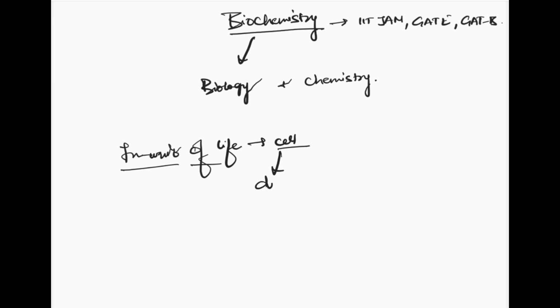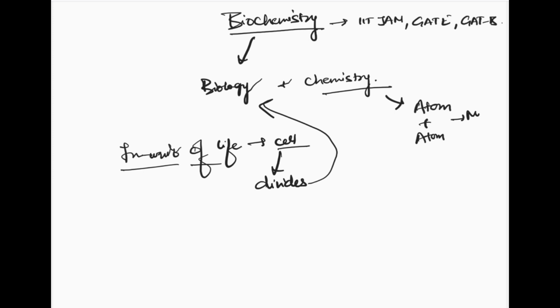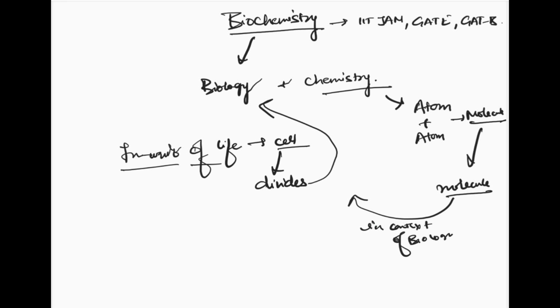So whenever a cell divides, that is basically called biology, right? And chemistry, as we are all familiar with, is made up of atoms. When atom and atom interact, they create molecules, and when we study these molecules in the context of biology, that essentially makes up biochemistry.